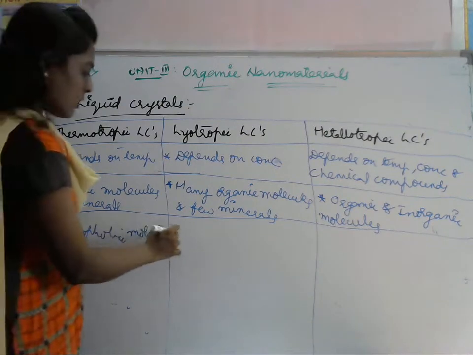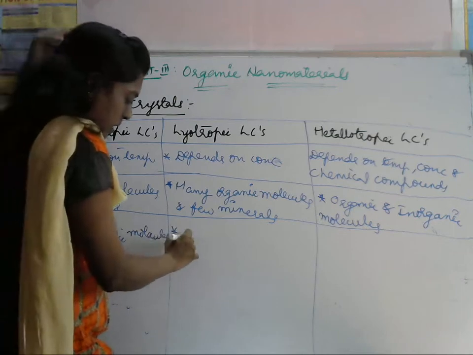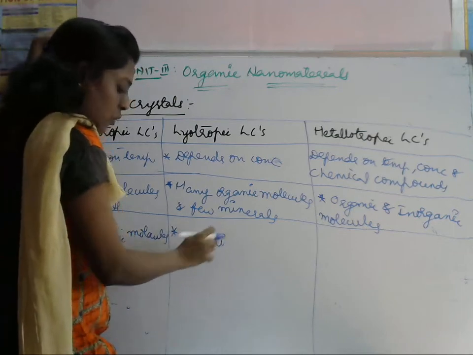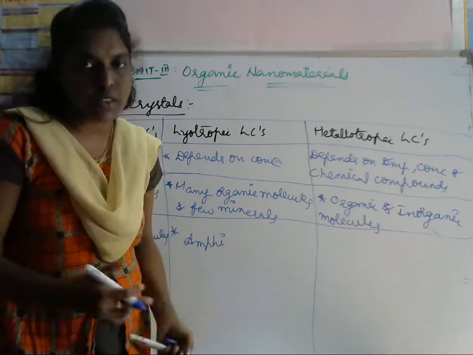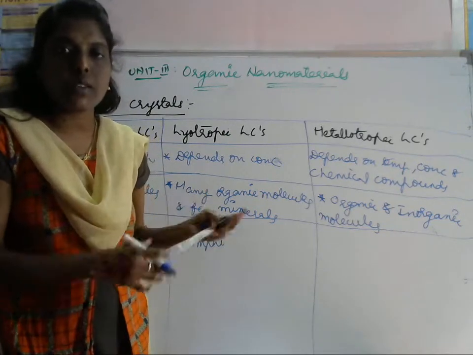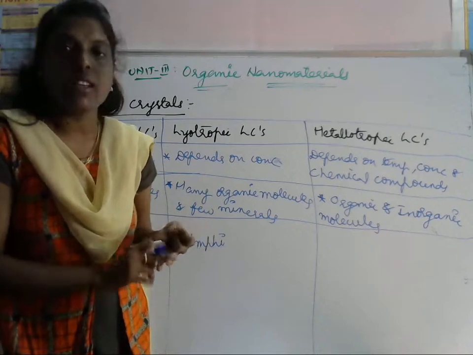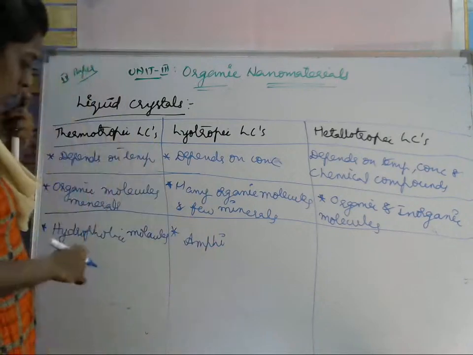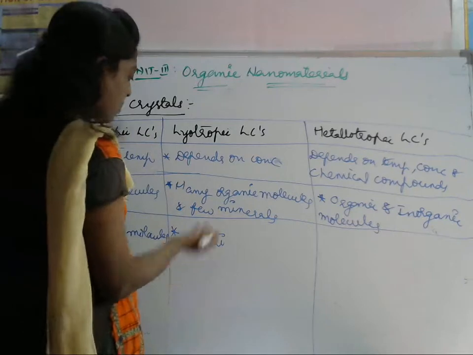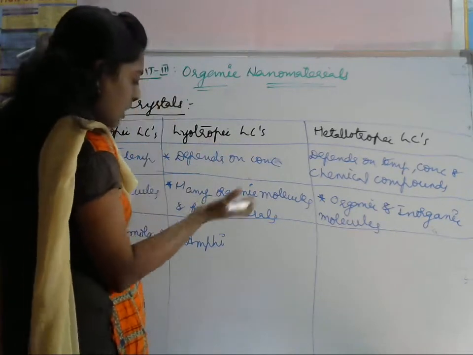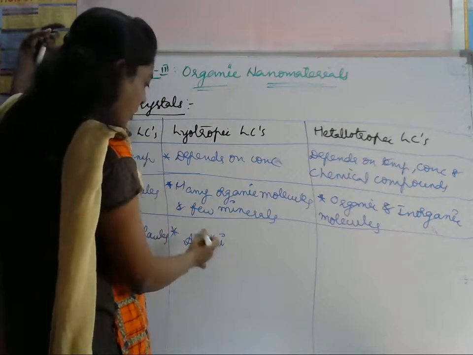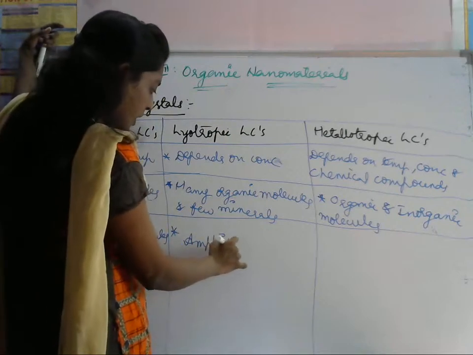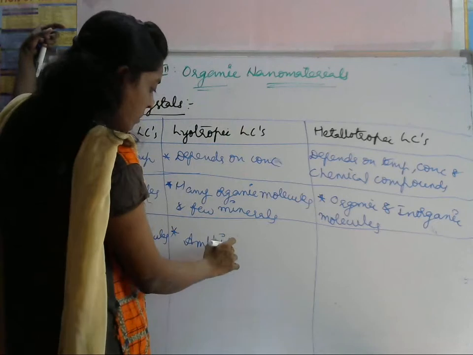Okay. Next, these are amphiphilic. Amphiphilic means it has both hydrophobic as well as hydrophilic parts. If it has both hydrophobic and hydrophilic, then it is called amphiphilic. So here, half amphiphilic molecules will be there, not this one.